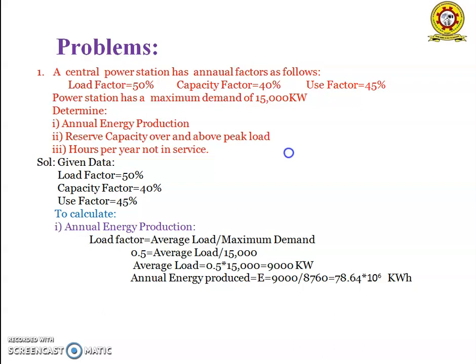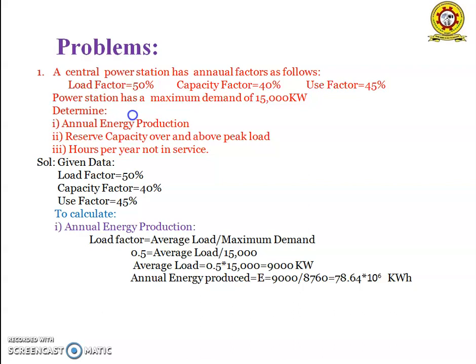The first problem is, a central power station has annual factors as follows. Load factor is equal to 50%, capacity factor is equal to 40%, and the use factor is equal to 45%. The power station has a maximum demand of 15,000 kilowatts. Determine annual energy production, reserve capacity over and above the peak load, and hours per year not in service. So this is the problem.